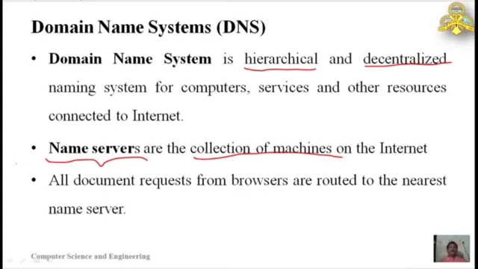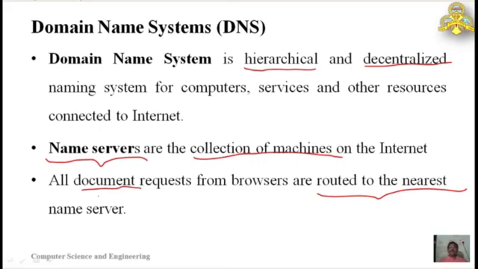So whenever a browser requests a document, it is routed to the nearest name server. Whenever we open a web browser and type a website address, the request is initially sent to the nearest name server. If we type google.com, we are getting the internet service from the local ISP, internet service provider.